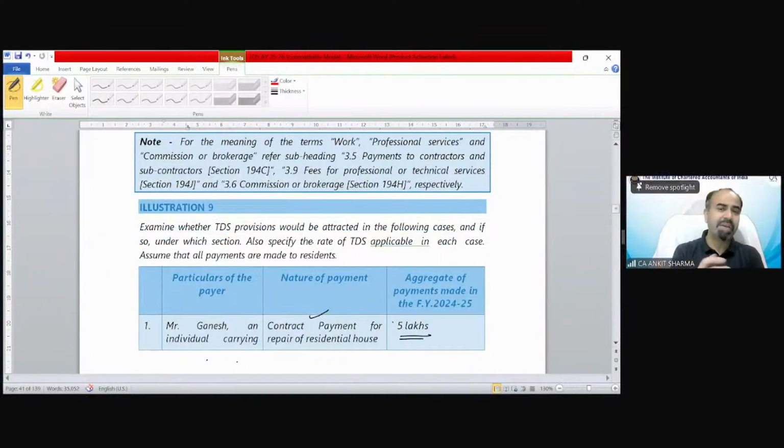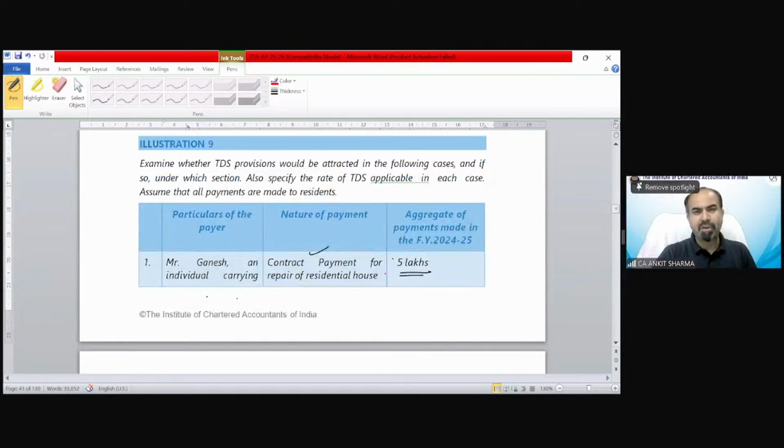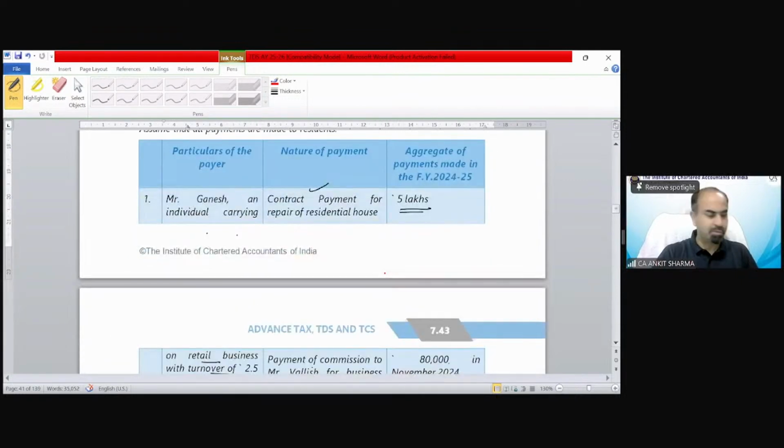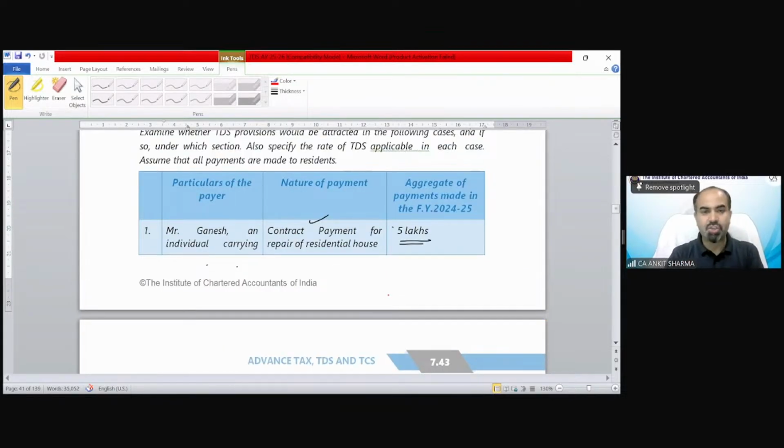Now this example is very interesting, and you will be able to understand the provision very easily and clearly when we go through this example. This is page number 7.43. So one by one, we will read the condition.